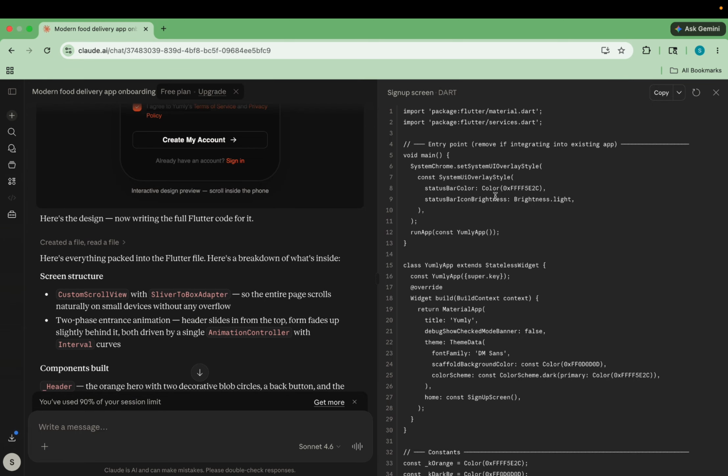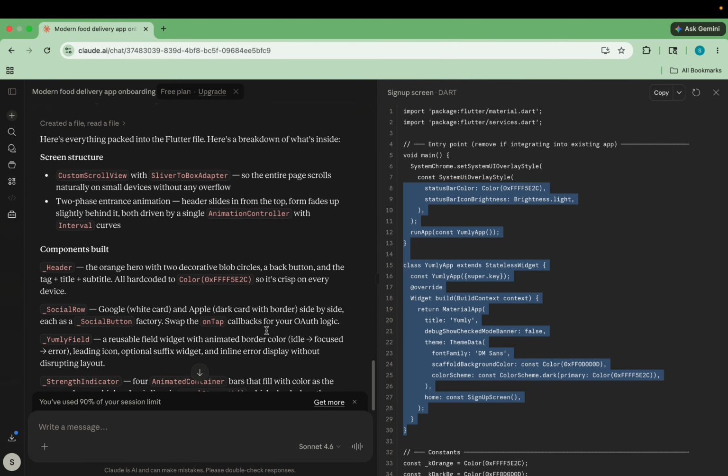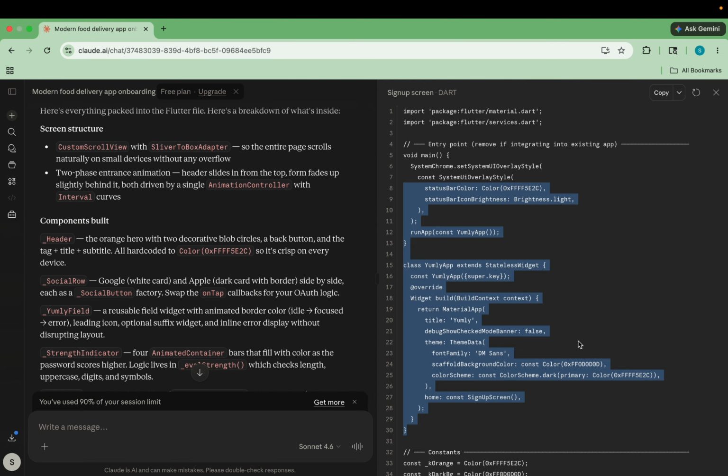But the main thing is that they tried to put everything in a single main.dart file. Now they have written the code in the main.dart file. I will just tell it that this is a separate screen and I need separate code for this. If I copy this code and paste it in the main.dart file, the onboarding screen that we have created will be totally removed from there.